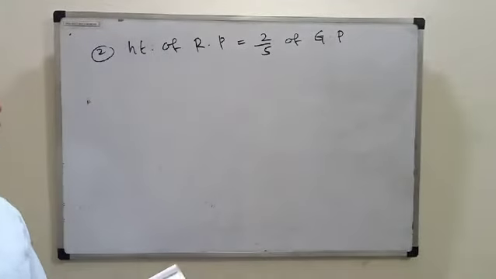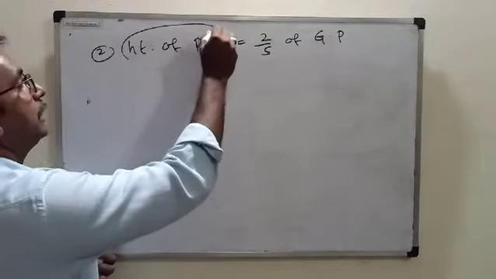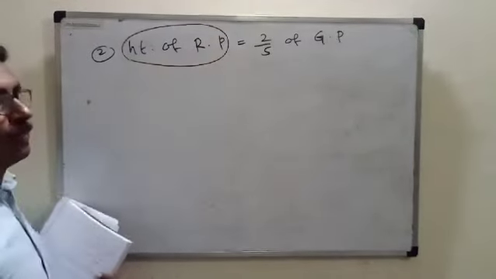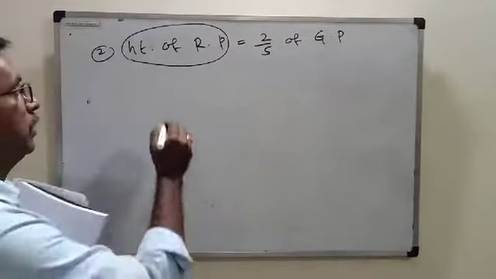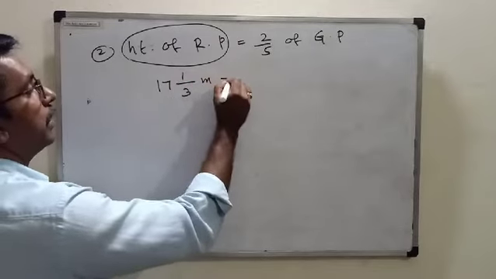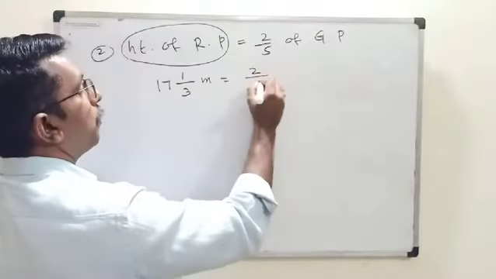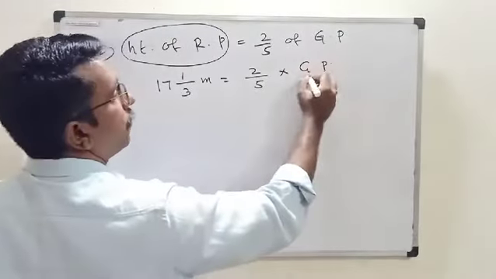Isn't it? 2 upon 5 of green pole. And you see this one, this height is given now, height of red pole. What is the height of red pole given in the question? 17 1 by 3 meter is equal to 2 upon 5 of, means into, the height of green pole.